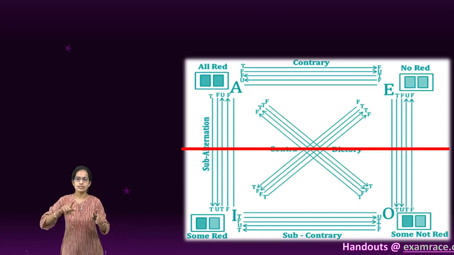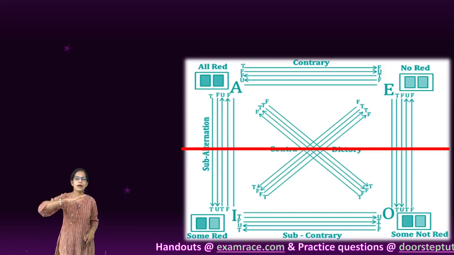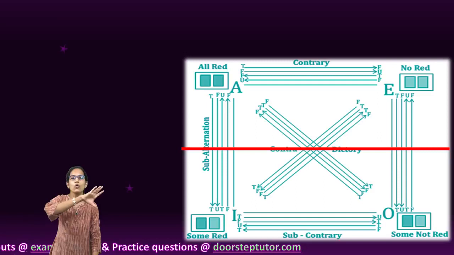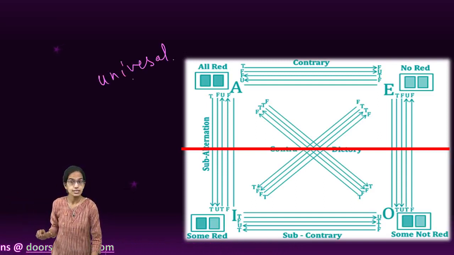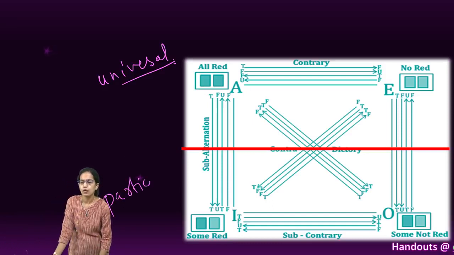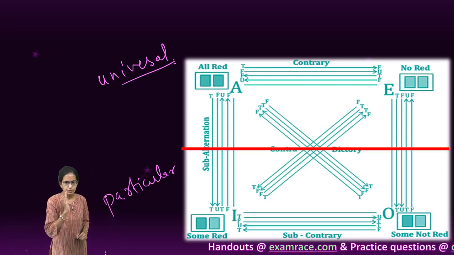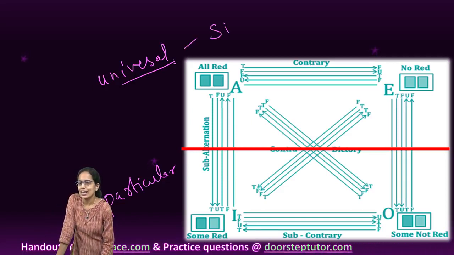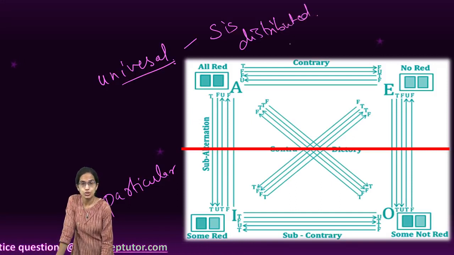Now, let's move to another case. The other case is the same square of opposition diagram, but I divide it top and bottom. Now, when I divide it top and bottom, all and no fall in one category, that means they are universal in nature. However, the bottom ones are particular. They focus on some and some not. Now, most important to remember, when it is universal, I can say S is distributed. The subject is distributed.